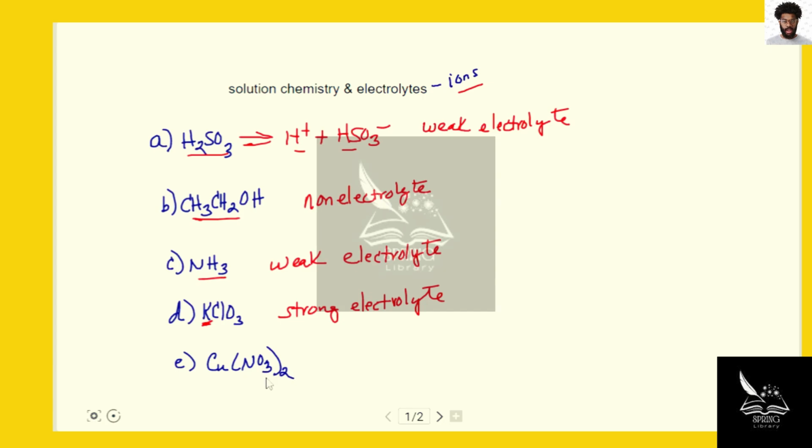And copper nitrate is also a strong electrolyte. The presence of the nitrate ion is an indication that when it's combined with a cation, it will completely dissociate into ions in solution, furnishing lots of ions, and that makes a nitrate solution like copper(II) nitrate here a strong electrolyte as well.